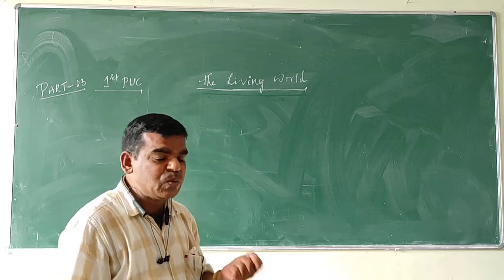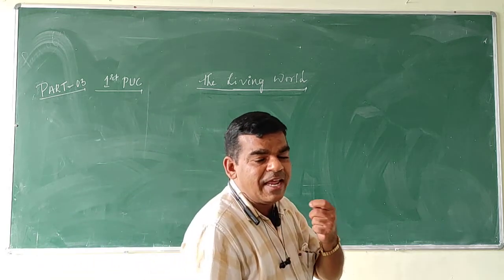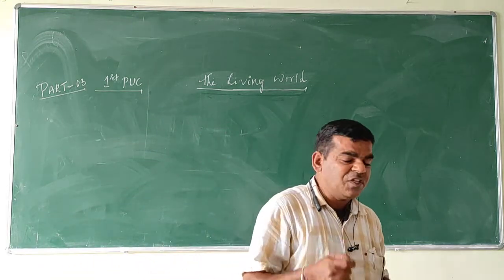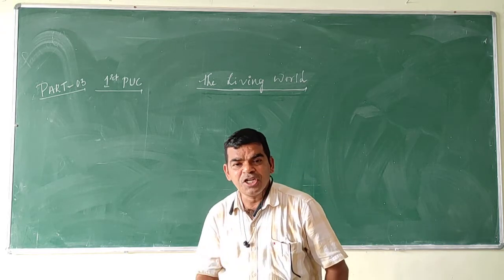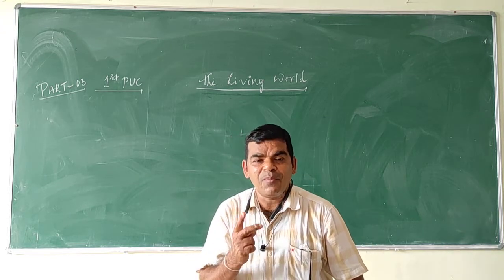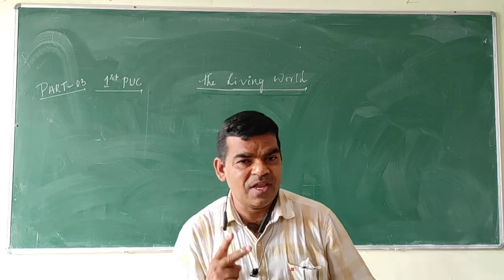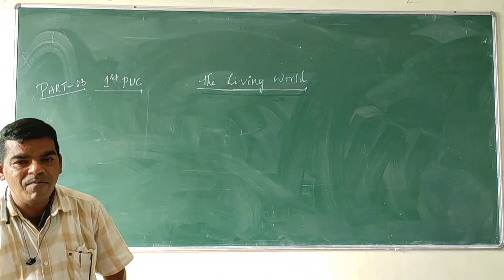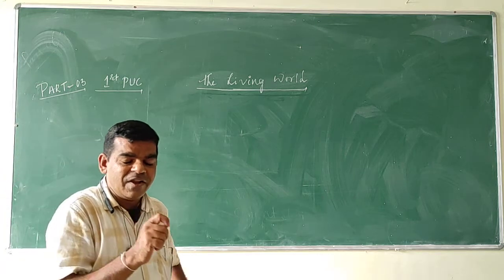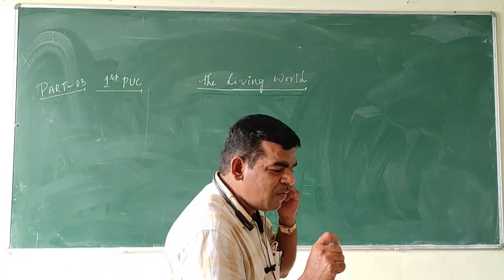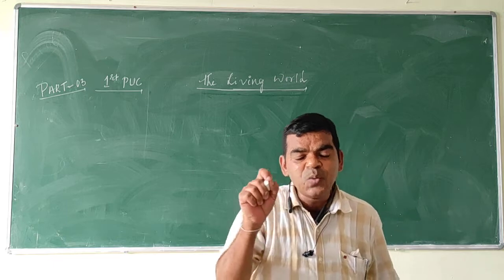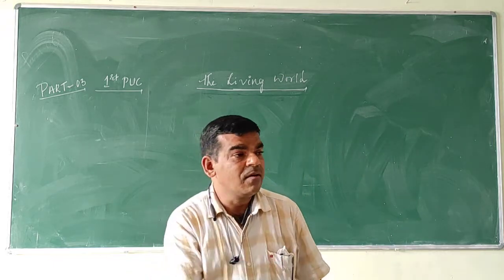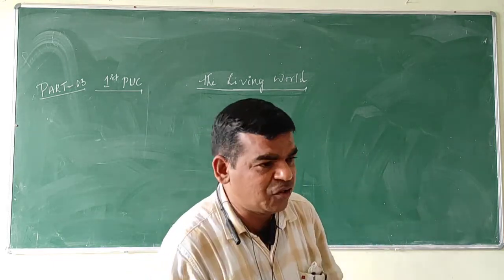Binomial means two, nomenclature means naming. Each organism should be named by two names. This is called binomial nomenclature.